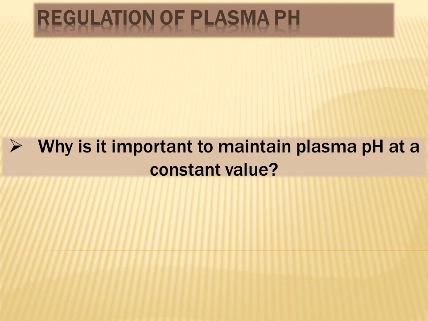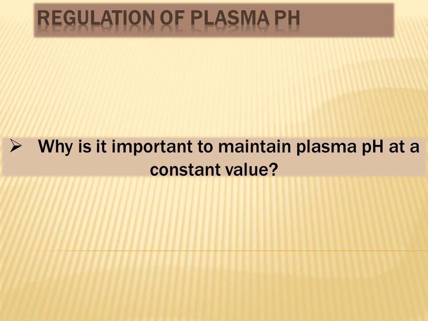So why is it important to maintain plasma pH at a constant value? As you know, the different metabolic processes inside our body, almost all of them require some enzyme system for catalysis. So these different enzyme systems operate at a certain optimal pH, and for most of these systems, the optimal pH is around the physiologic pH, which is 7.35 to 7.45.